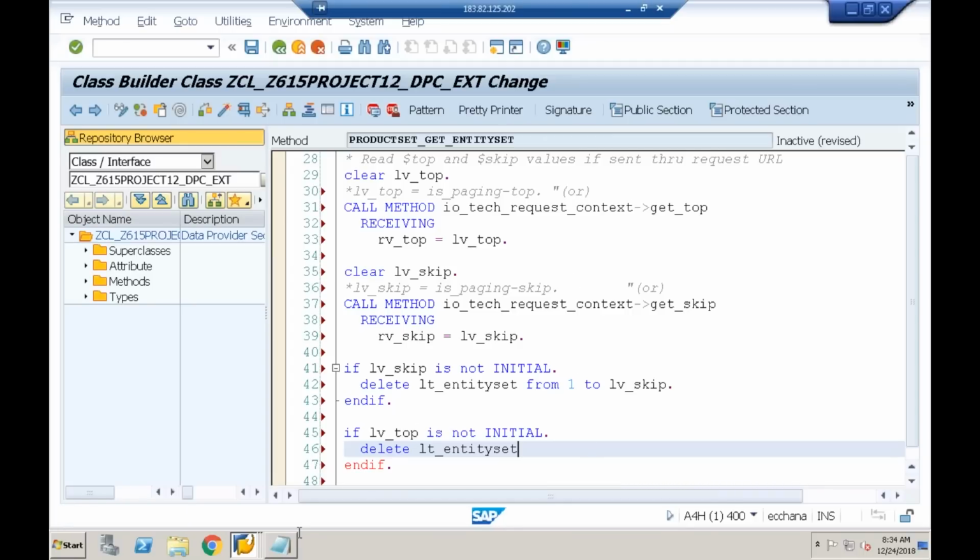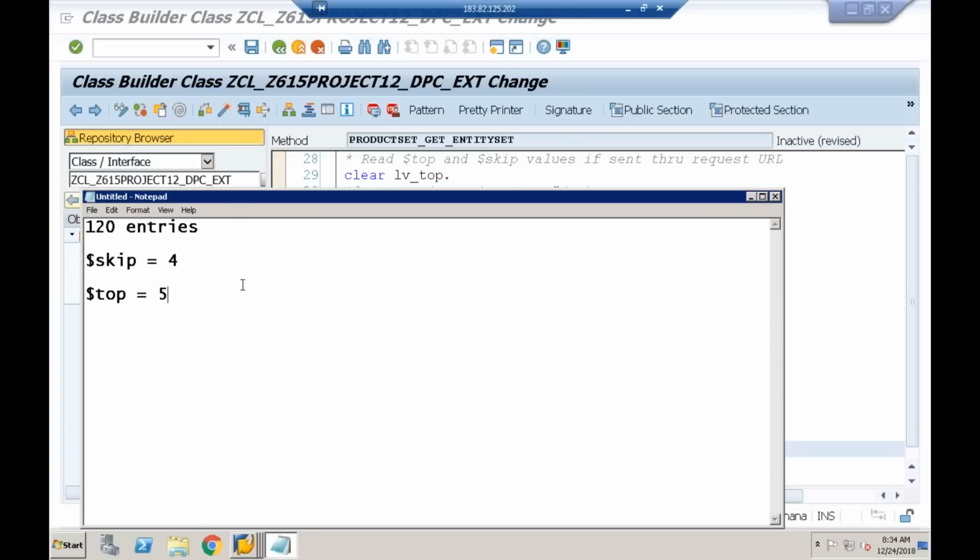Suppose if you take this formula only, 120 are the number of entries. I give the dollar skip as 4 and dollar top as 5. So what I'm doing here, I'm deleting from 1 to skip. So this contains how many entries now? 116 entries, because I'm skipping 4 entries. I'm deleting that.